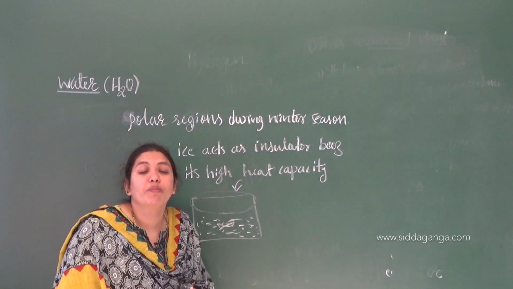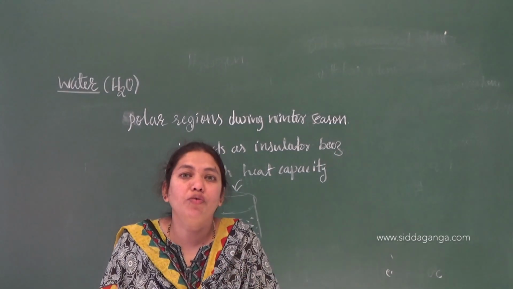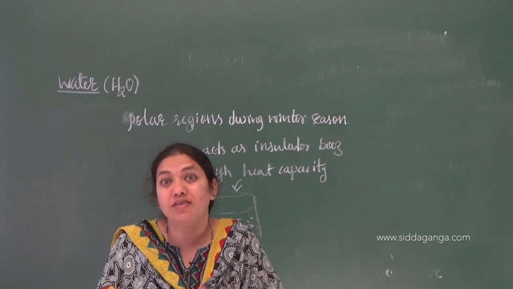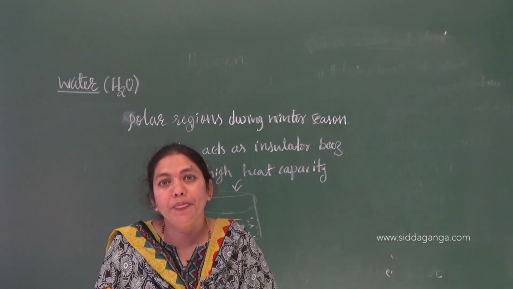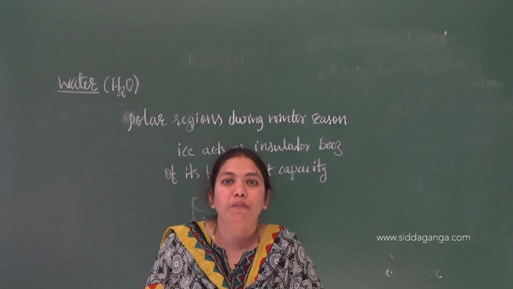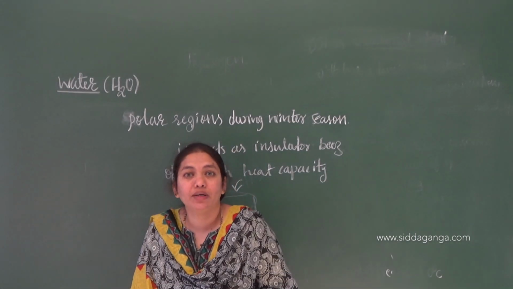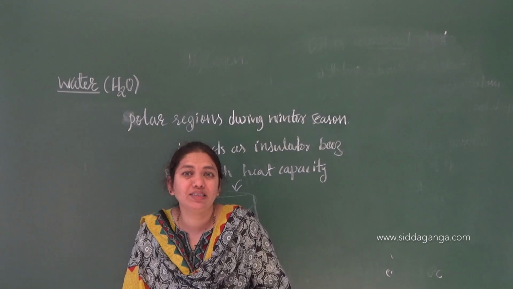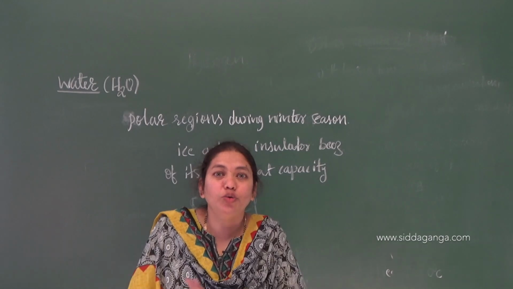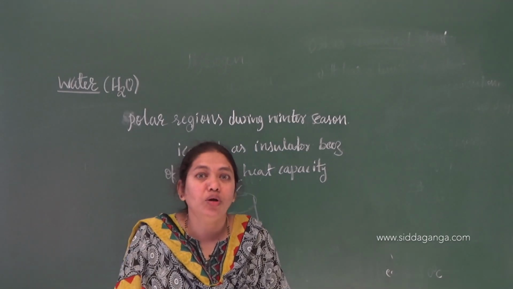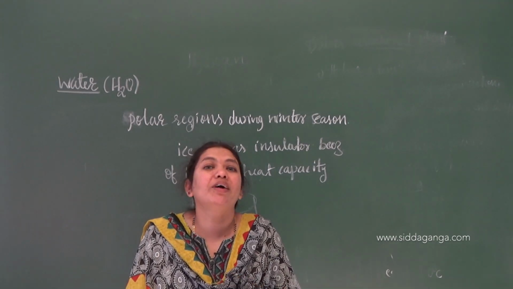Likewise, in our body also, the maximum percentage should be water. Everyone will say drink 6 to 8 glasses of water, or 2 to 3 liters of water a day. Why? Because it will maintain the body temperature during the various seasons. Now winter has started, so what will people do? They say, if you drink more water, we have to go to the washroom, so no need to drink more water because it is too cold. You should not do that. In this season, our body requires the maximum water.